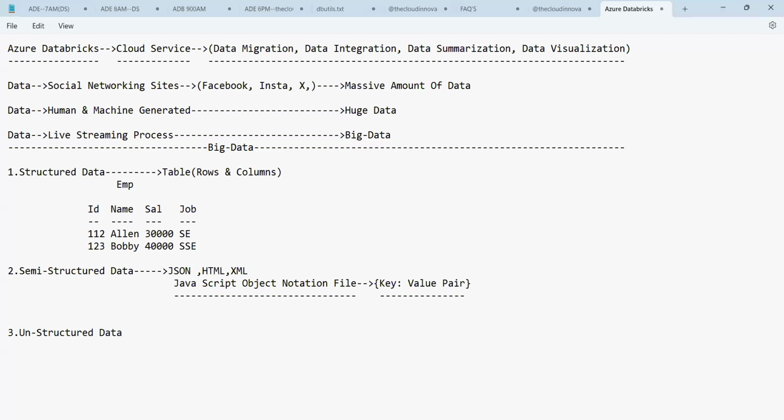Can you see here? I'm writing the same data here. First of all, I'm using ID as a column name, then a colon. ID is the key now. Always, key means column name, and the key names are always kept in quotes.